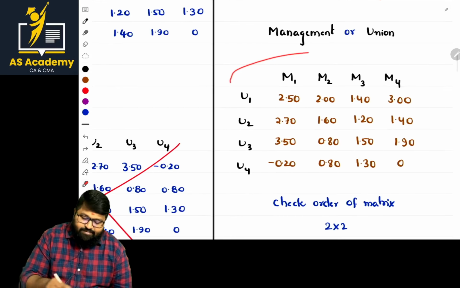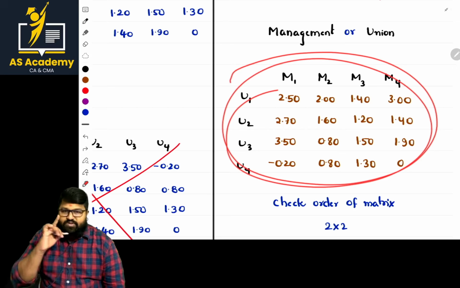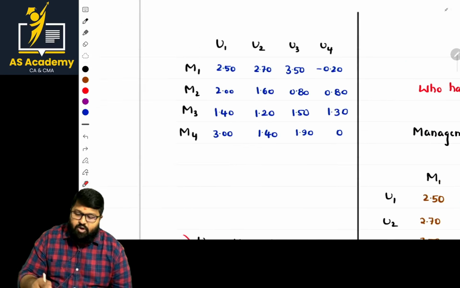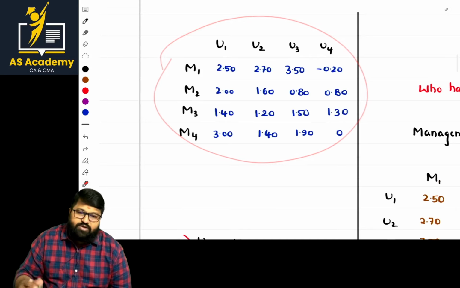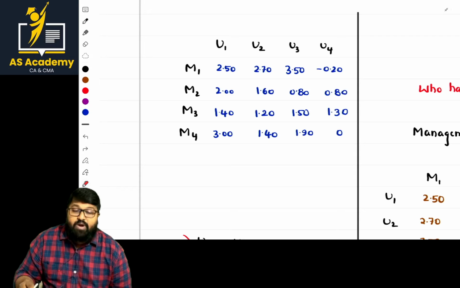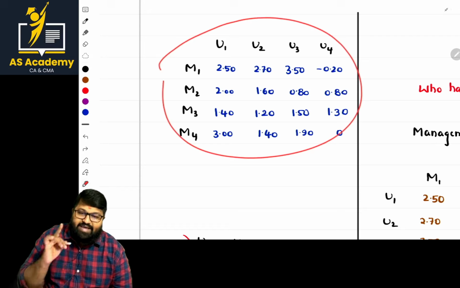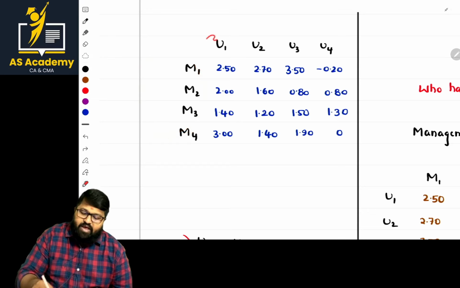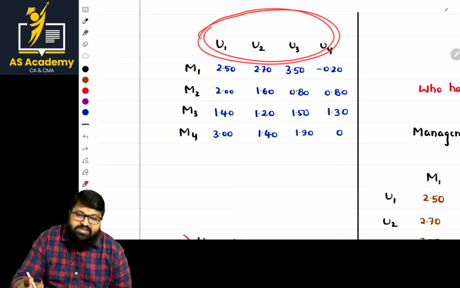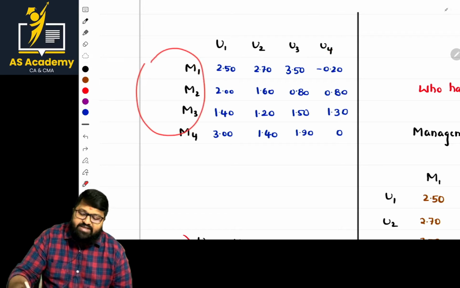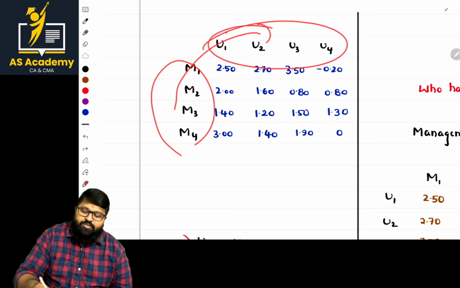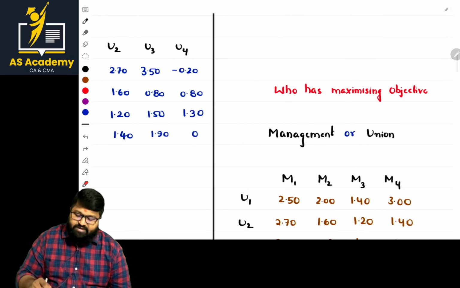So now this is the most appropriate arrangement. In such problems, if you straight away copy the matrix and start solving, it's gone. So be careful with this part. When you are solving the problem, represent the matrix by ensuring that the row part is for the maximizing player and the column part is for the minimizing player. As the management has the objective of minimizing pay, they should be mentioned in columns and union should be mentioned in rows. The same is rearranged here.